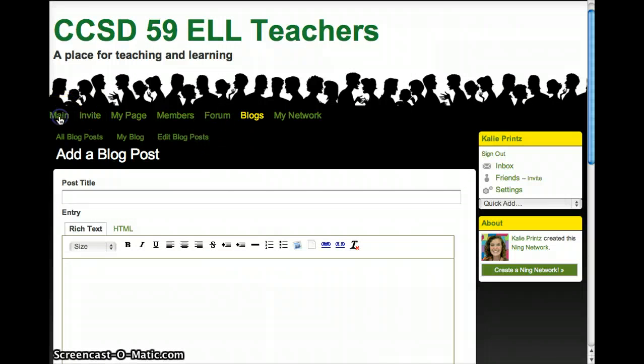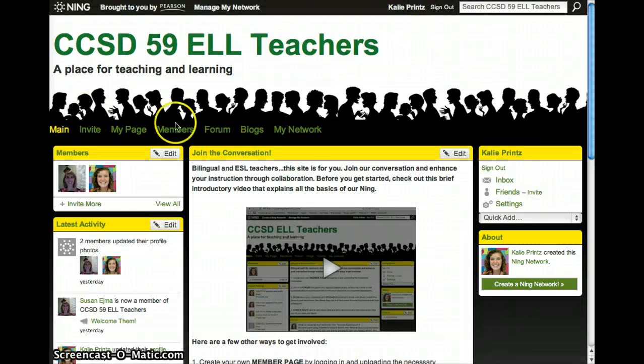So let's go back again to the main page. We hope that this tutorial was helpful and that you feel comfortable and confident using this new tool.